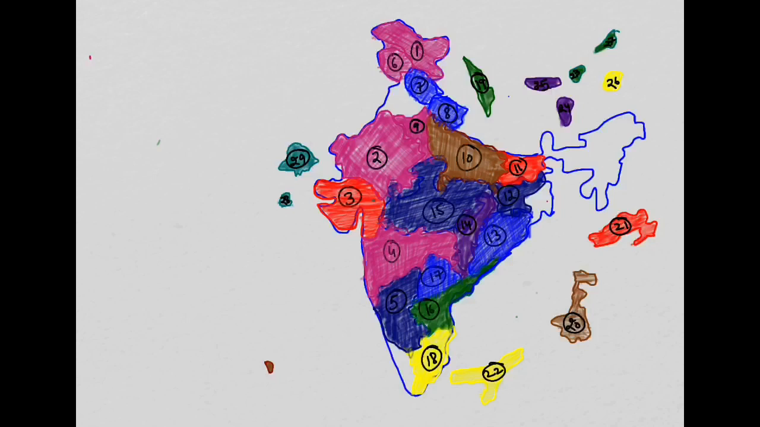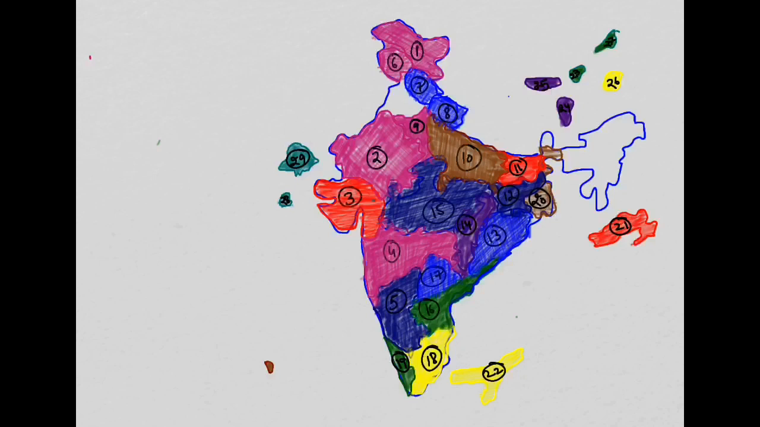Now we will see the 19th state. As you can see, this green color state is very much visible as Kerala. So we'll put it over here to the west of Tamil Nadu, and the capital of Kerala is Thiruvananthapuram. Now we see the 20th state. As you can see, this is colored with brown color. This 20th state is West Bengal, and its capital is Kolkata. So we have put it over here.